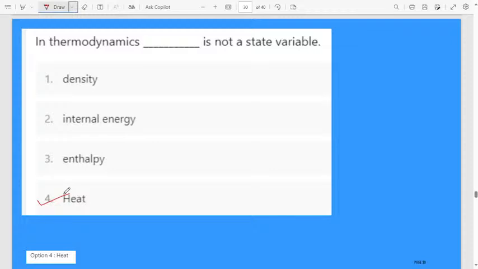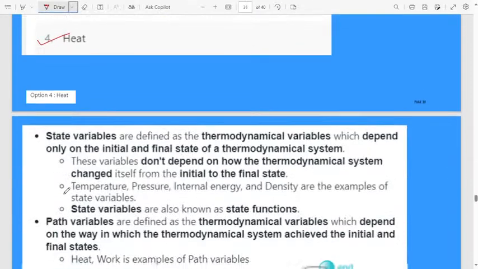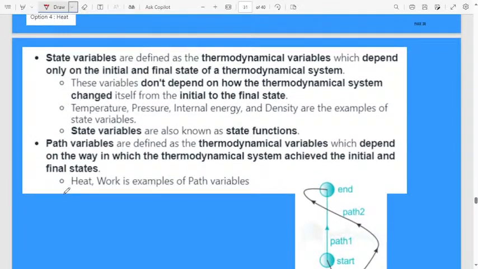Here they are asking which one is not a state variable. Heat. Let us discuss what is meant by state variable, path variable. State variables are defined thermodynamic variables which depend only on the initial and final state of a thermodynamic system.